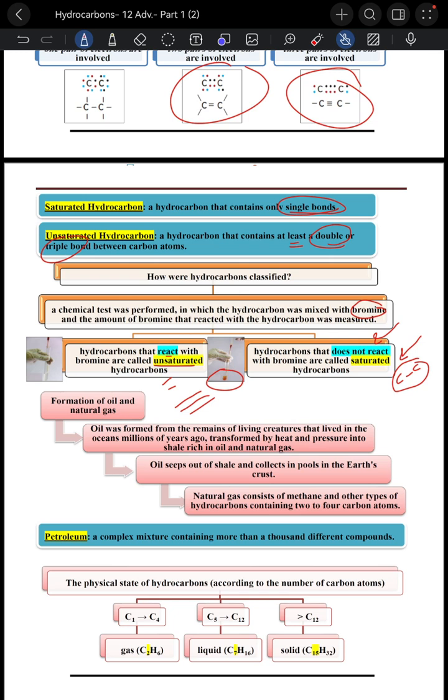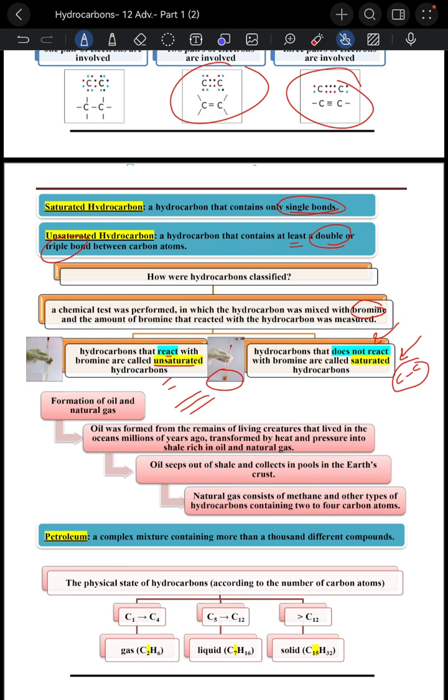So if he asks you what is the type of the bond between carbon atoms, single, double or triple, and he gives you this information, it does not react, so we know it's saturated and the bond is a single bond. So now let's speak about the formation of oil and natural gas. It's formed from remains of living creatures that lived in oceans millions of years ago. These were transformed by heat and pressure into shale rich in oil and natural gas.